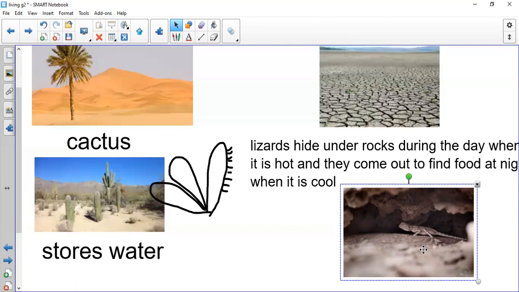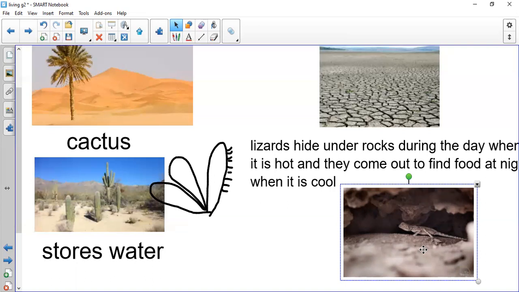As I said, today we will speak about how animals and plants live in different places. The first place that we will start with is the desert. What is the desert? This is the desert. The desert is dry. It gets little rain. It doesn't have rain, or it rains little, not too much. The cactus grows there in the desert because it needs hot weather and a hot climate.